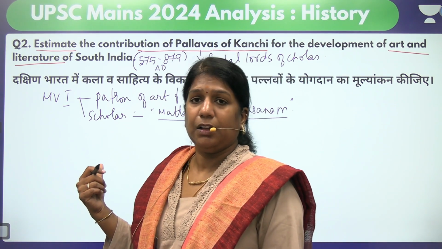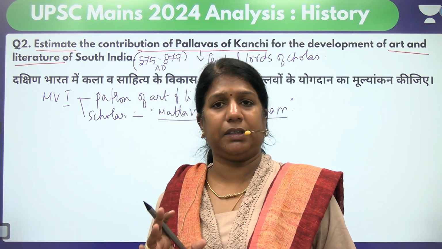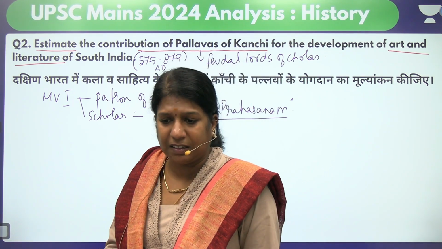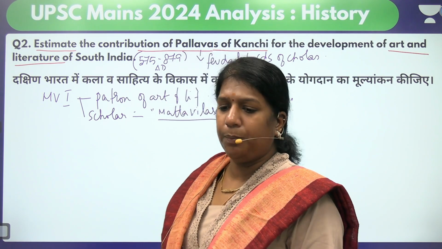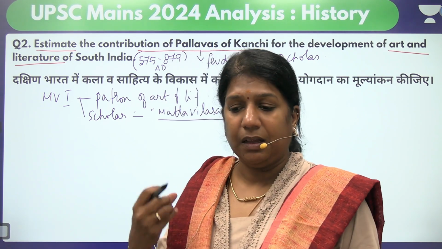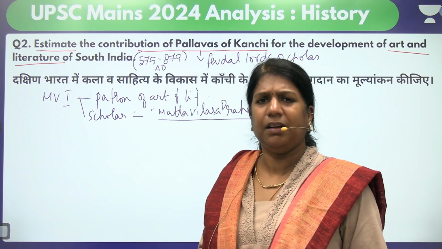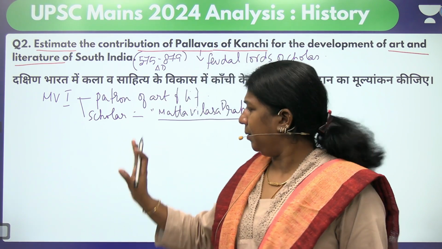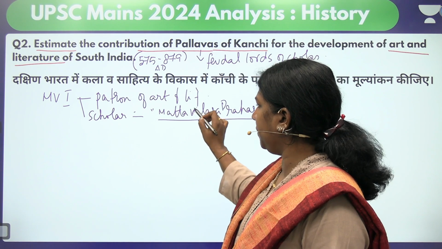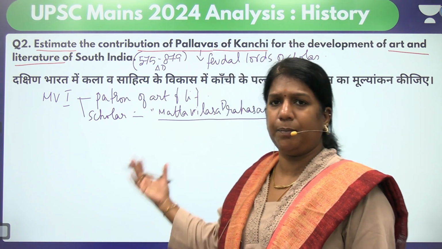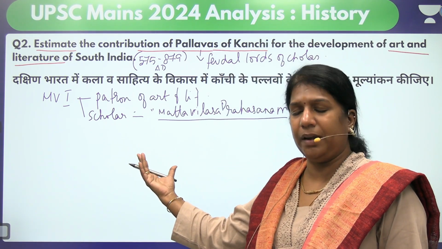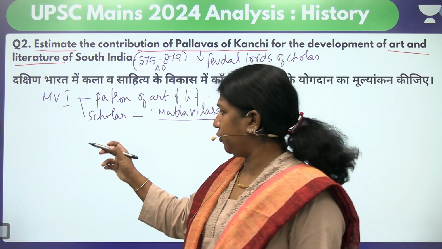The way he wrote it was very much in the classical style. He also wrote a book called Bhagavata Ajikhyata, but those are too many details. If you remember Matta Vilasa Prahasanam, it is a comedy and a great work in Sanskrit.